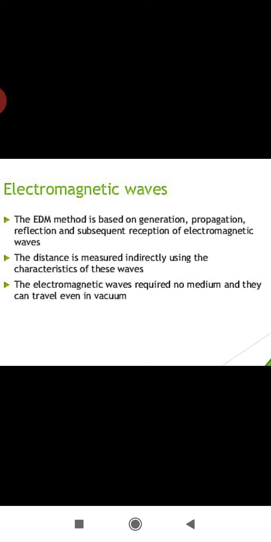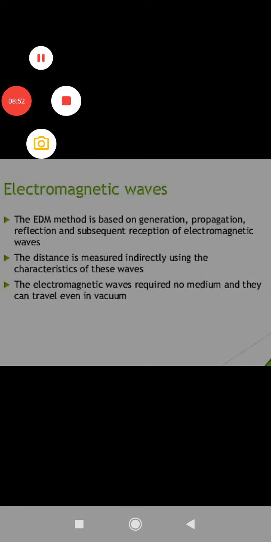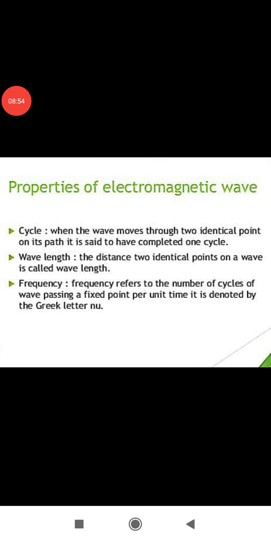So understanding the characteristics of electromagnetic waves is very important. Once you understand the properties or characteristics of electromagnetic waves, you can easily decide which wave is suitable for your work, which instrument you are supposed to use for your particular work.